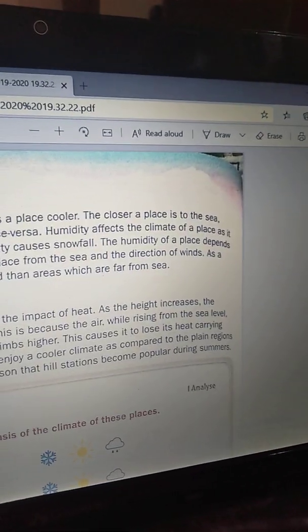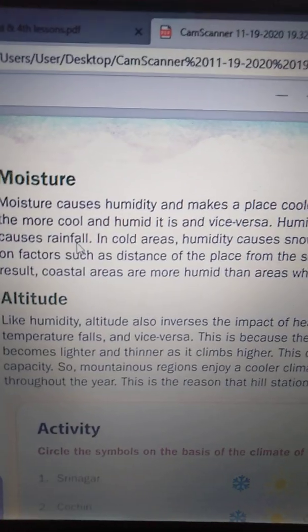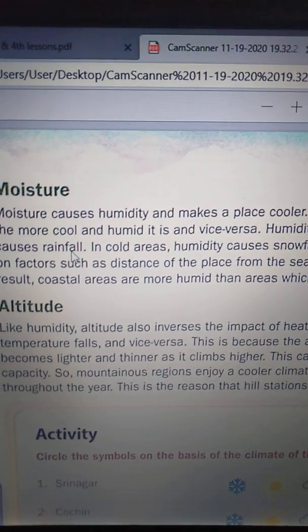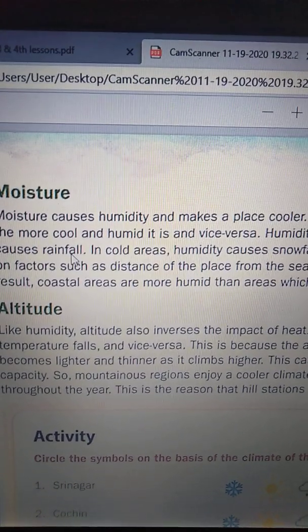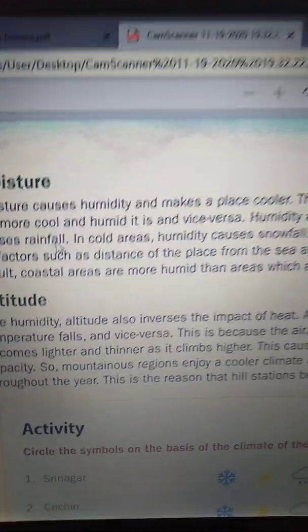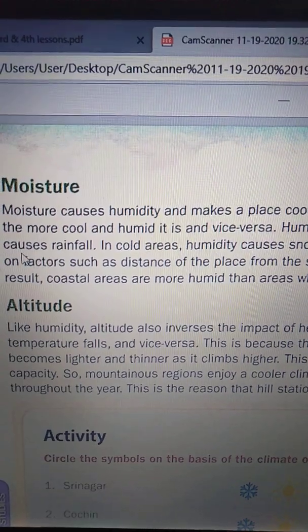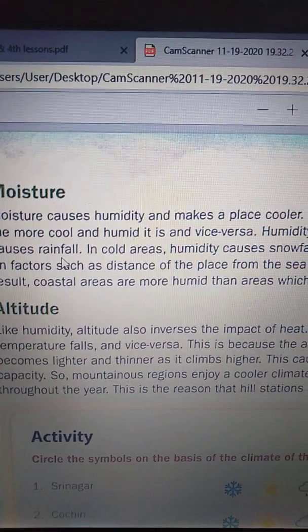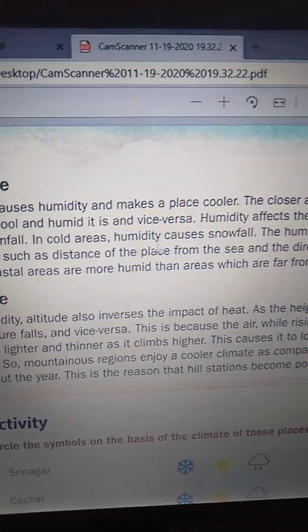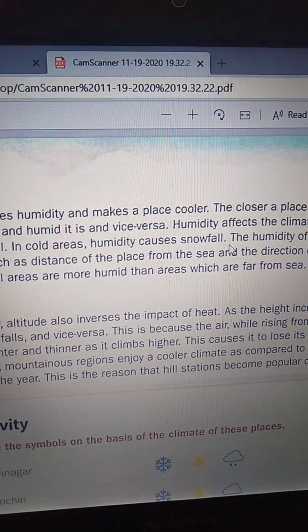Humidity affects the climate of a place as it causes rainfall. So humidity affects not only temperatures but also climate, as it causes rainfall. In cold areas, humidity causes snowfall.